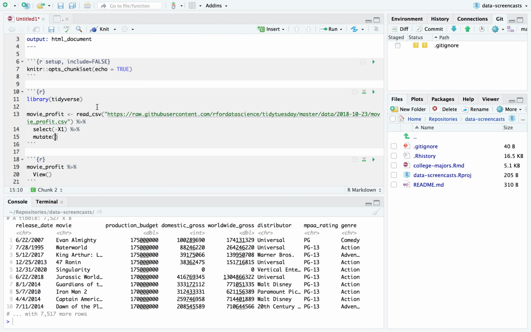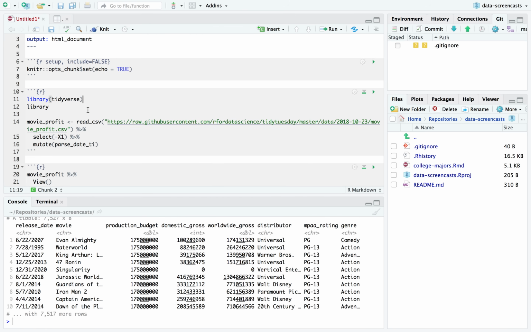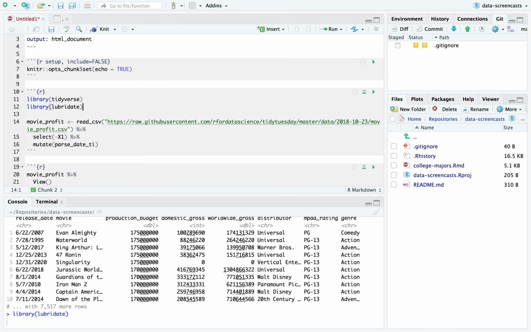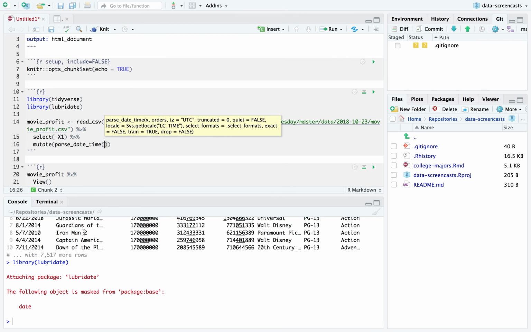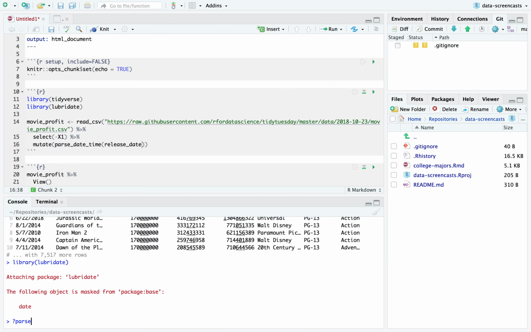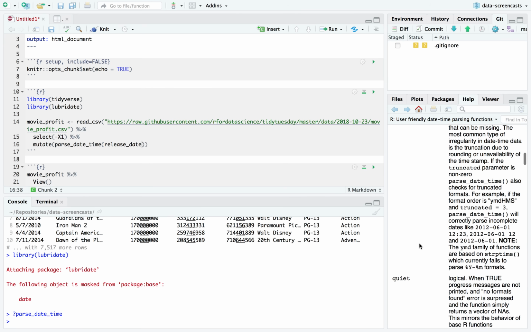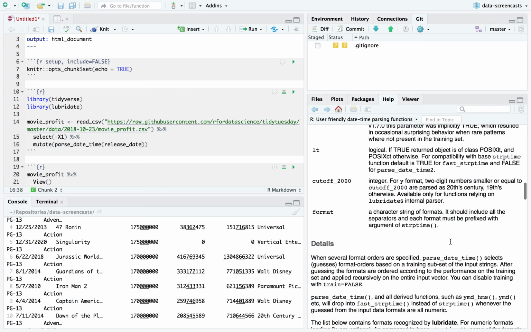So I use parse_date_time. So I'm going to want to use library lubridate, date and time, and I say out of release date. And despite using this all the time, I keep forgetting the particular pattern of how to parse a month, day, year out.